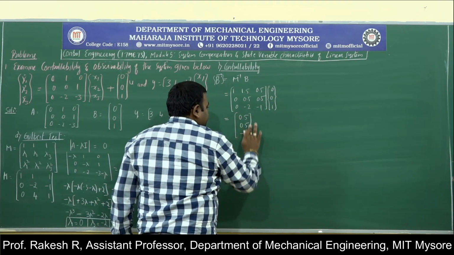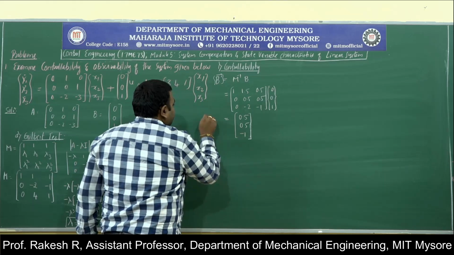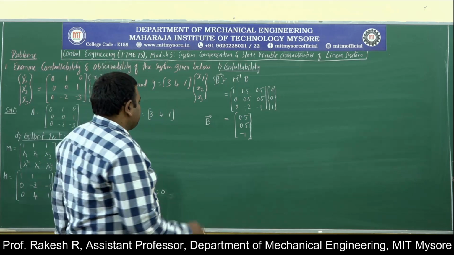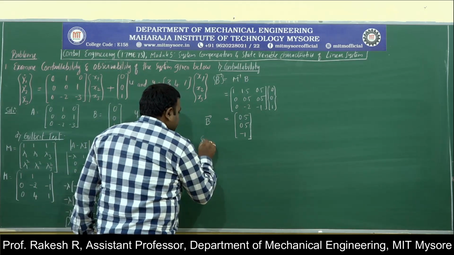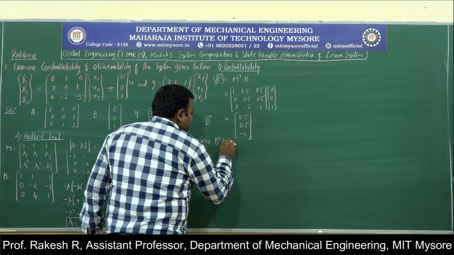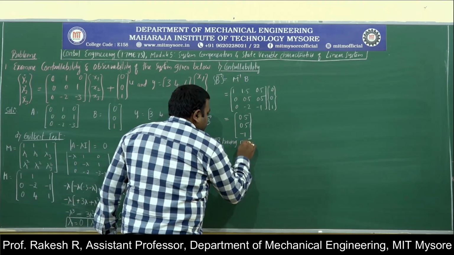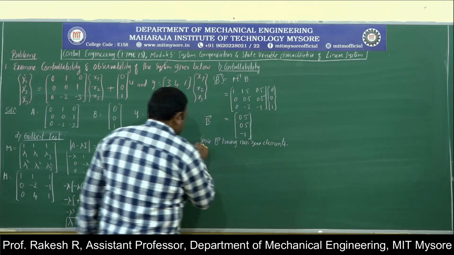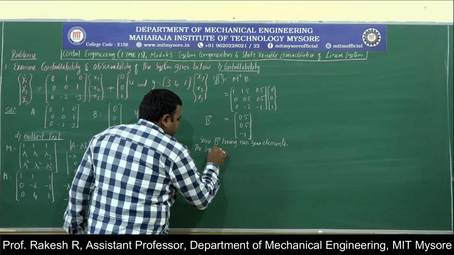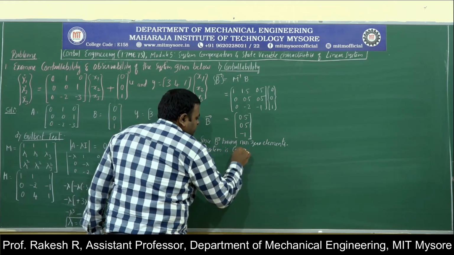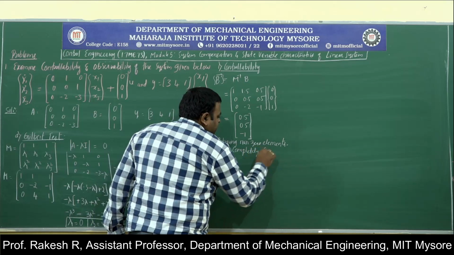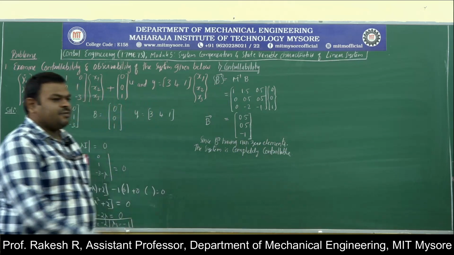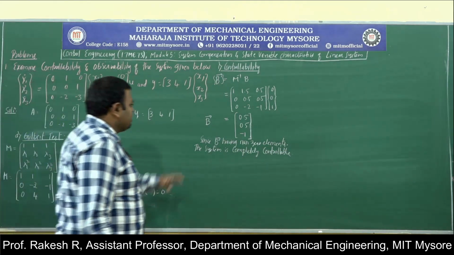So this is the B matrix, which has non-zero elements. Since B has non-zero elements, the system is completely controllable. This is the conclusion we draw from this equation.